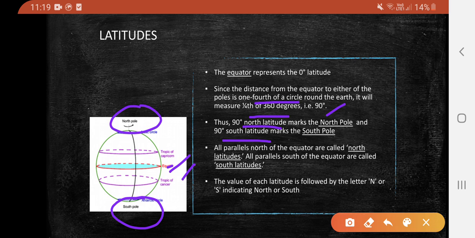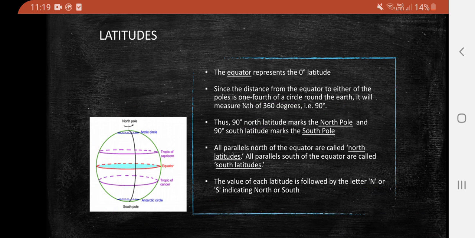All parallels north of the equator are called north latitudes, and all parallels south of the equator are called the south latitudes. The value of each latitude is represented by the letter N or S, indicating north or south.